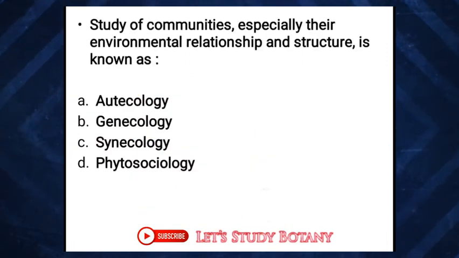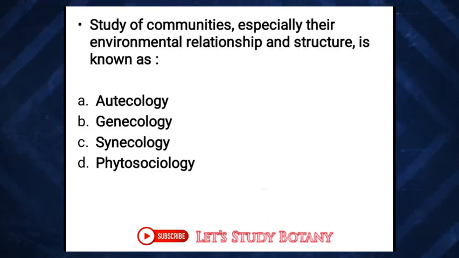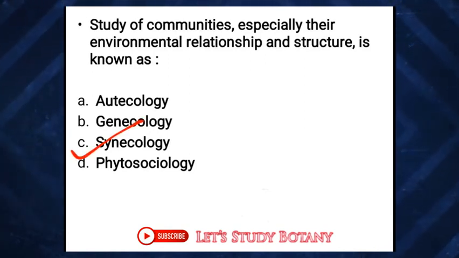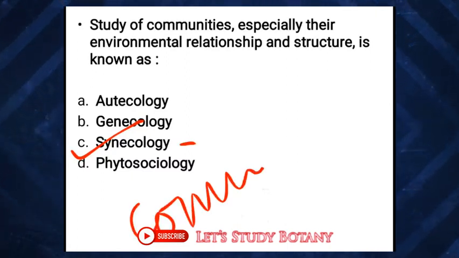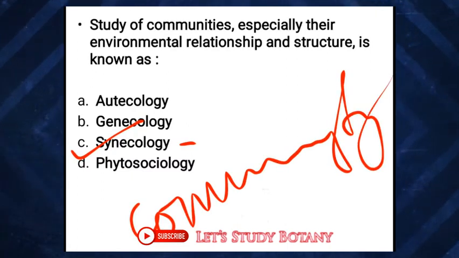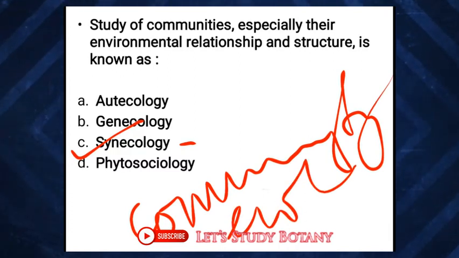Okay, then the next one, study of communities, especially their environmental relationship and structure, is known as, options are autoecology, gynecology, synecology, phytosociology. So here the answer is synecology, the study of communities, that is called synecology, or community ecology.